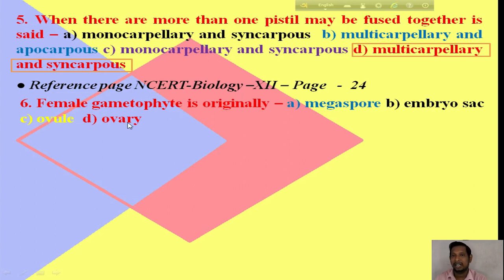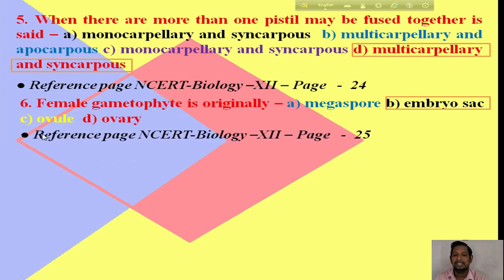The right answer is embryo sac. Embryo sac is the right answer, and it is the female gametophyte. For more reference, you can see NCERT Biology for class 12, page number 25.